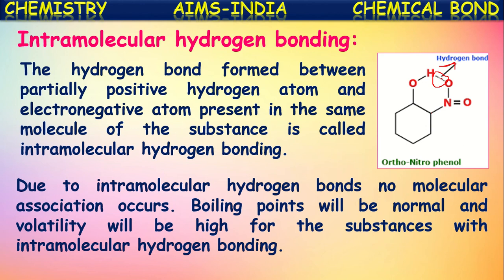And even the volatility will be very high for the substances which have intramolecular hydrogen bonding. Volatility means converting into vapor form below their boiling points. Certain liquids convert into gaseous or vapor form below their boiling points. That property is called volatility, and those liquids are called volatile liquids.